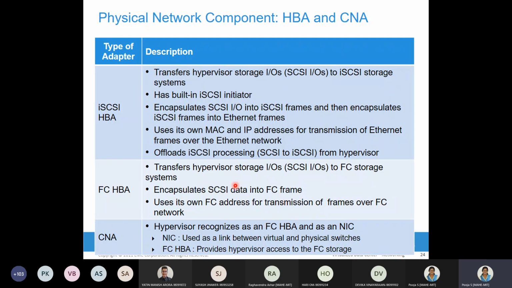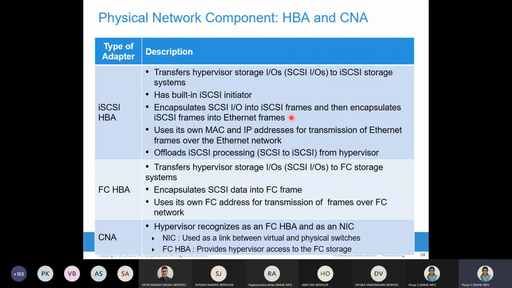When you discuss the iSCSI host-based adapter, it basically has the iSCSI initiator. If the request is coming from the hypervisor kernel, the hypervisor kernel will have this iSCSI initiator. The SCSI commands that come to access the SCSI storage arrays have to be turned into iSCSI frames.